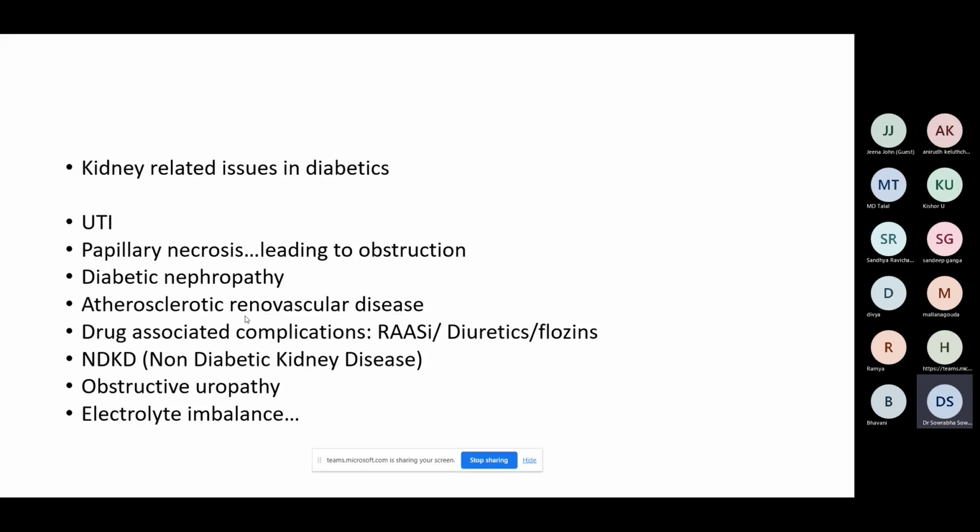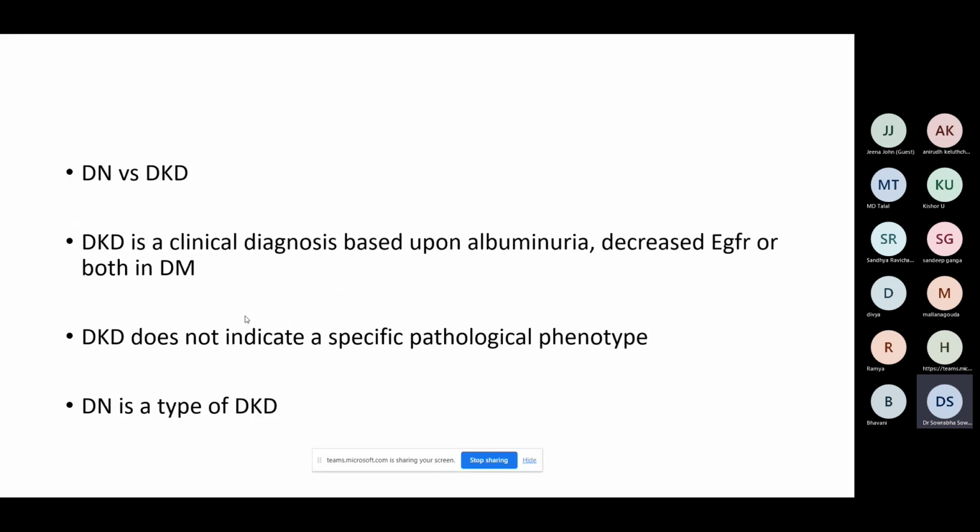For the purpose of this class, we will be restricting ourselves to diabetic nephropathy. Let us try to know a little more about diabetic nephropathy. Now, sometimes you might have seen that we write diabetic nephropathy, or sometimes you see us writing diabetic kidney disease. Is there a difference between diabetic nephropathy and diabetic kidney disease, or is it all just used interchangeably?